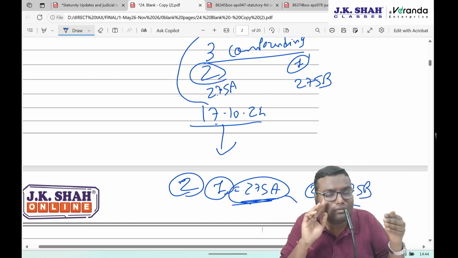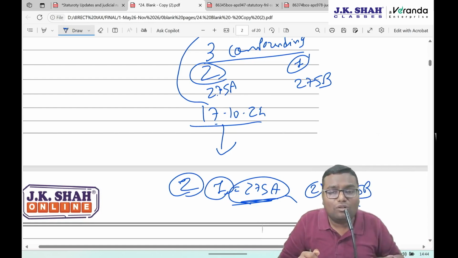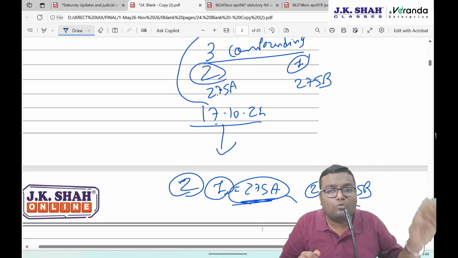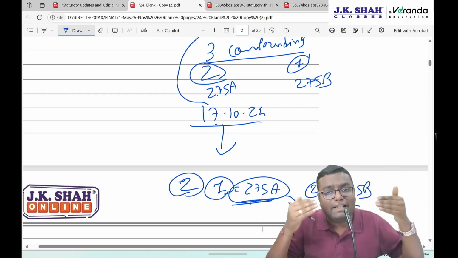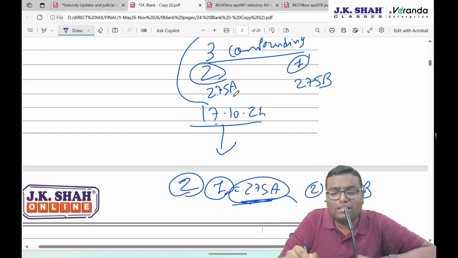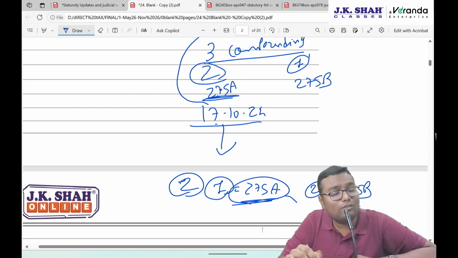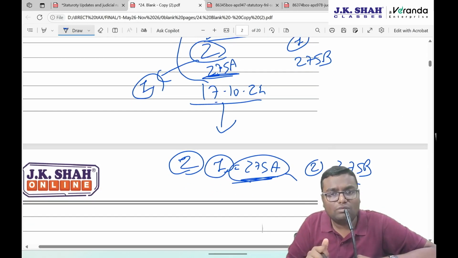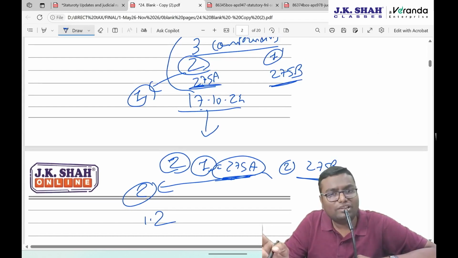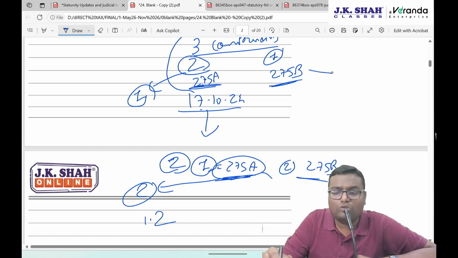Whatever applications you have done prior to 17th October for any offense, even though once, twice, thrice, or four times, all those will be counted as one. And from 17th October, whatever application you do for the same offense will be counted as the second one. So here, even though earlier I have done two applications, they are prior to 17th October, so they will be combinedly called one. And on or after 17th October, whatever application I make will be called second. So 1.2 times I have to pay the charges. For 275B, I have done one application earlier, either accepted or rejected. It is counted as one.